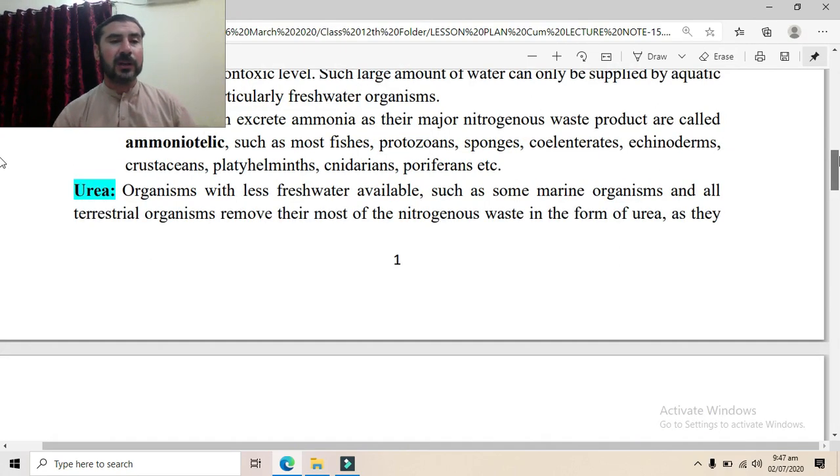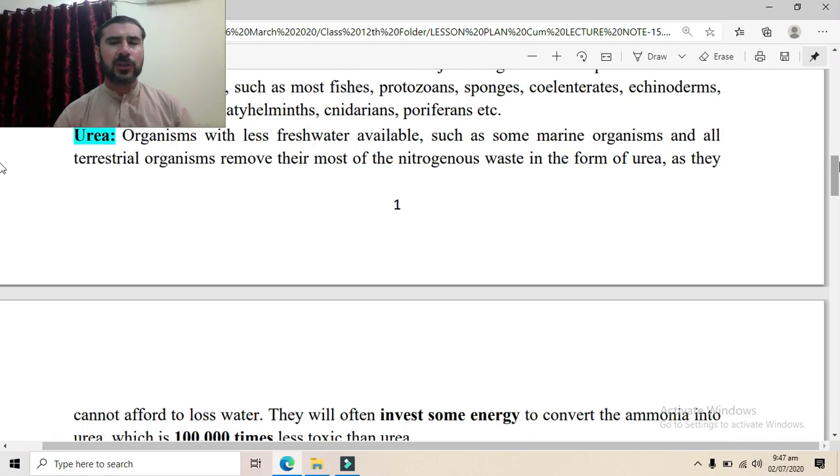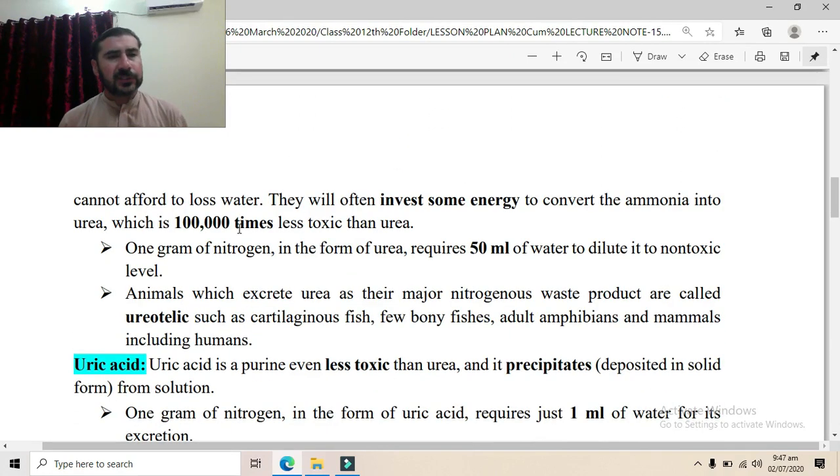So they convert their ammonia into urea through the use of energy, and then they utilize just 50 ml of water for removal of 1 gram of nitrogen as urea. So they excrete their nitrogenous waste in the form of urea. Now urea is comparatively less toxic than ammonia. It is 1 lakh times less toxic than ammonia, and just 50 ml of water is required to dilute the nitrogen to the non-toxic level.